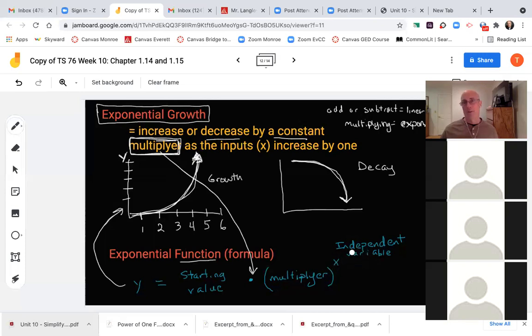The independent variable. Hopefully you have this copy. What is the independent variable here? That's this number over here. It's the x value, whether it's 6, 5, 4, 3, 2, whatever it is. That's the independent variable. So the formula you'll have in your notes for homework and for your exam for an exponential function is y equals the starting value times the multiplier to the whatever the exponent is, whatever the x value is. Let's look at an example or two here.